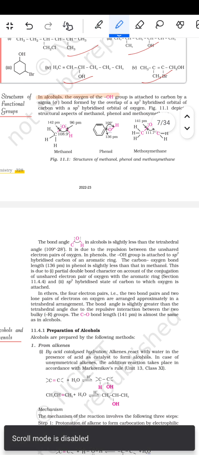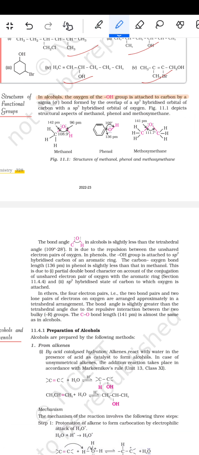In the alcohol, the oxygen of the OH group is attached to the carbon by a sigma bond formed by the overlap of sp3 hybridized orbital of the carbon with the sp3 hybridized orbital of the oxygen. Figure 11.1 depicts the structural aspects of methanol, phenol and methoxymethane.